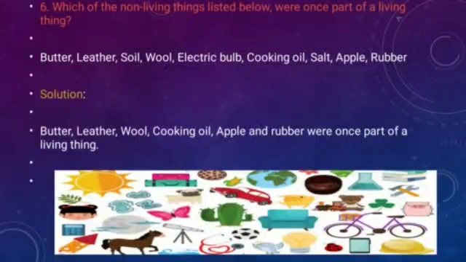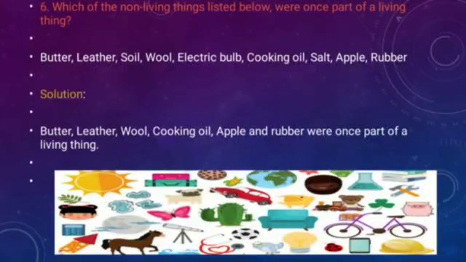Then salt, non-living only, now and earlier both. Apple, now it is a non-living thing, but when it was on the apple tree, at that time it was part of a living thing, because the plant is a living thing. Then rubber comes from rubber trees. When it was on the trees, it was part of the living things.